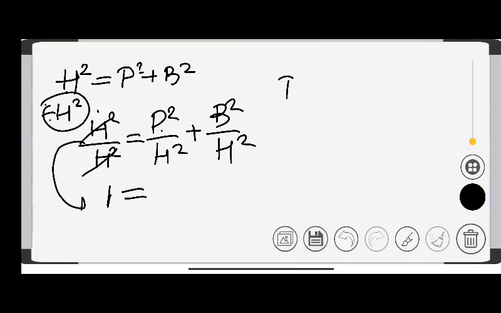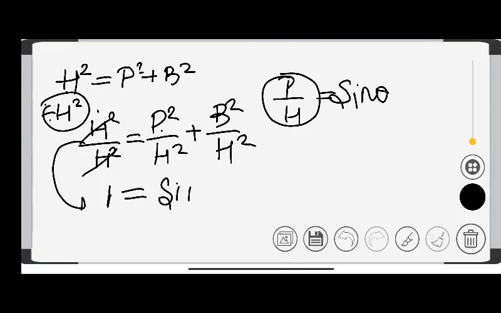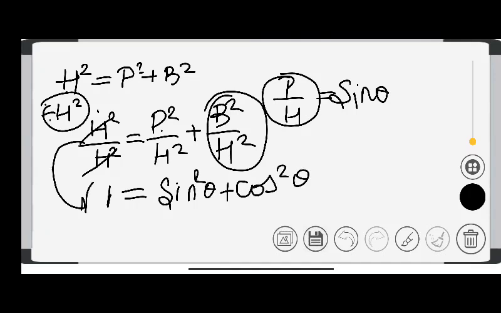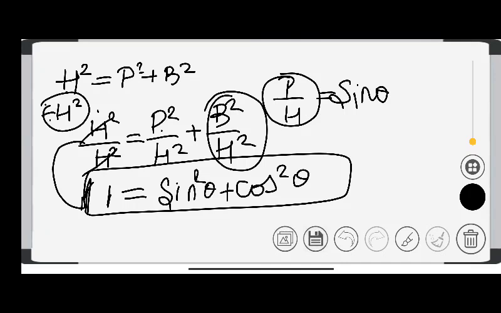Perpendicular upon hypotenuse, did you study this ratio? Yes, it is sine theta. So I have written here sine square theta. And this one is cos square theta. So this is your first identity: sine square plus cos square is equal to 1.